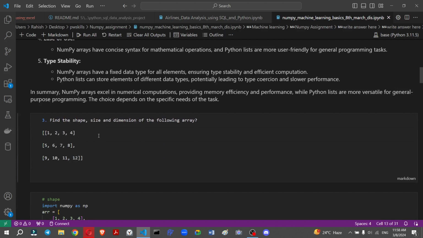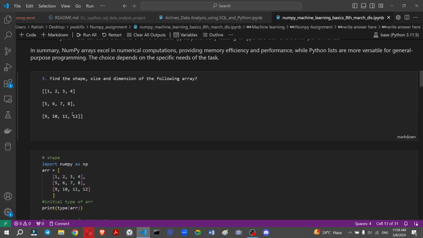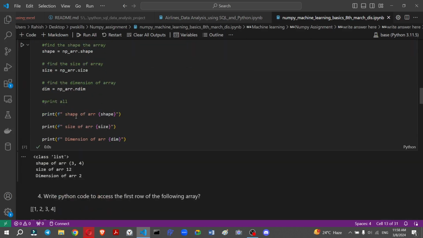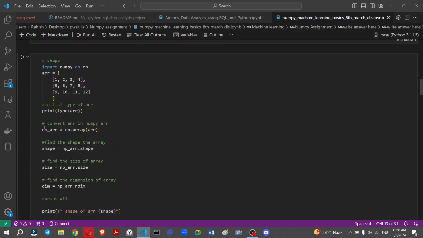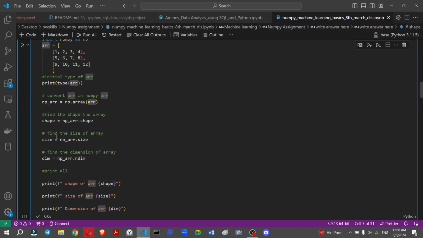Okay. So the third question is, we first find the shape, size, and dimensions. What is shape? Shape is basically how many rows and columns. Size means how many elements there are, and dimension means whether it is one dimension, two dimensions, or three dimensions. So I will import NumPy. If you use a simple list, it gives a list data type. But when we convert it into a NumPy array with np.array, after that we can perform NumPy functions on it.